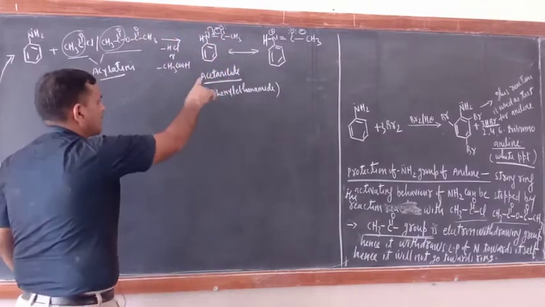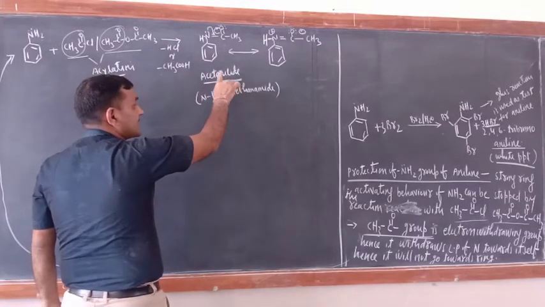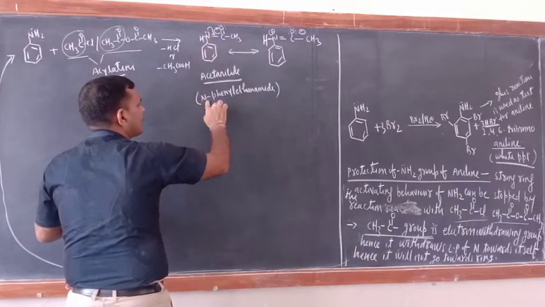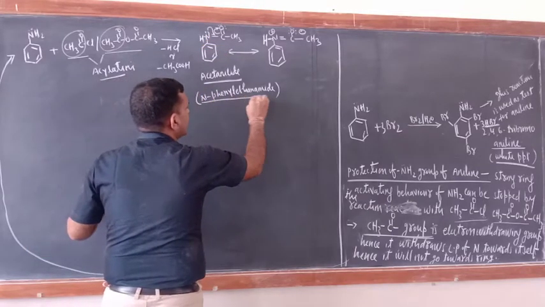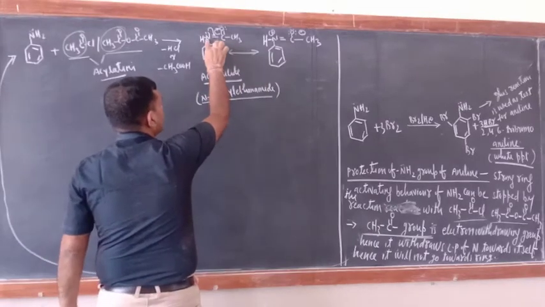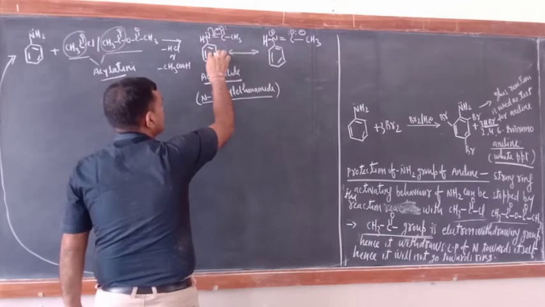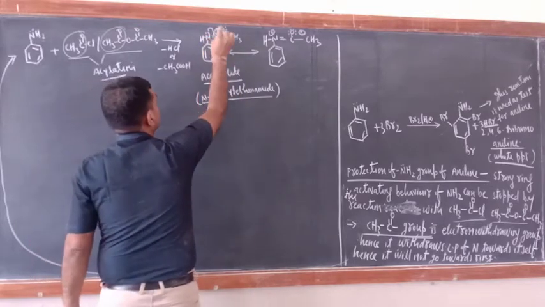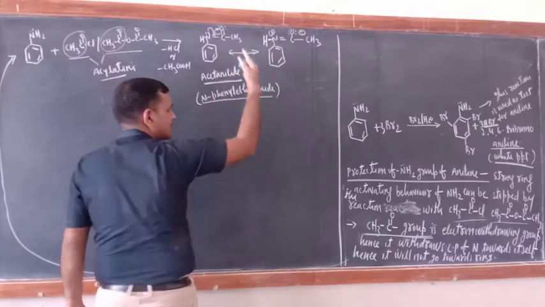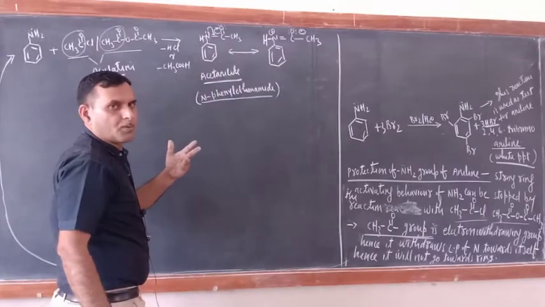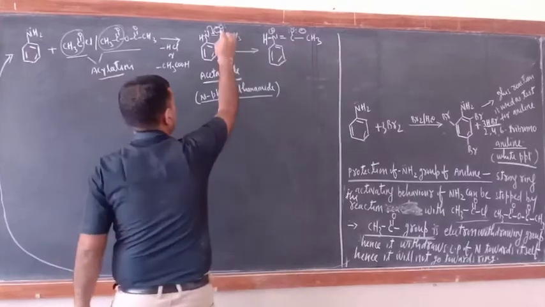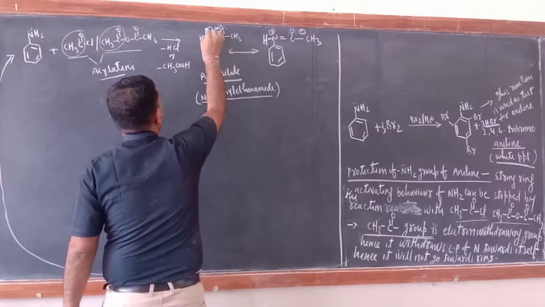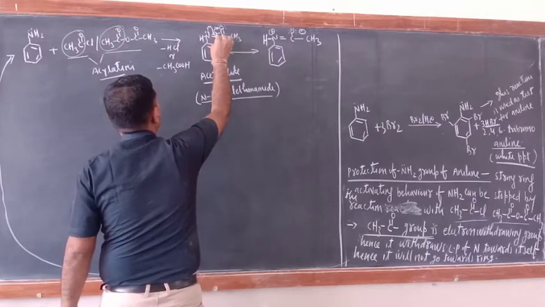Now just see, what is the name of this compound? This is known as acetanilide. What is the IUPAC name? With the N-phenyl group there, it is N-phenyl ethanamide, CONH group, and with N this ring is there. Now the lone pair electron of nitrogen: first, the C double bond O group is there, and you know the CO double bond group is a polar, electron withdrawing group. So first this C double bond O electron will migrate toward the O side, and the lone pair electron will migrate toward this side.